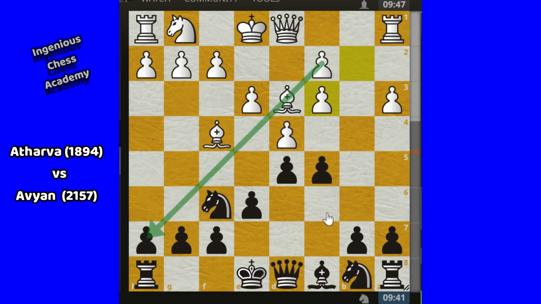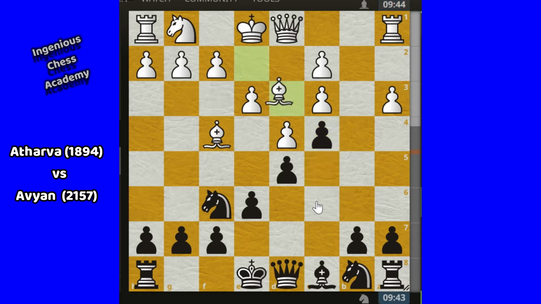from this diagonal. For that reason Avian played C4, which is okay, but not that strong a move in this position. Then Atharva played bishop E2. Atharva doesn't have any move on this diagonal, so he played bishop E2. Maybe most of you will think that it is the correct move, but actually this is not a good move here. The better option was to play bishop F1.